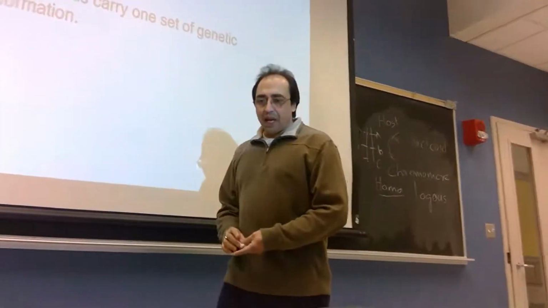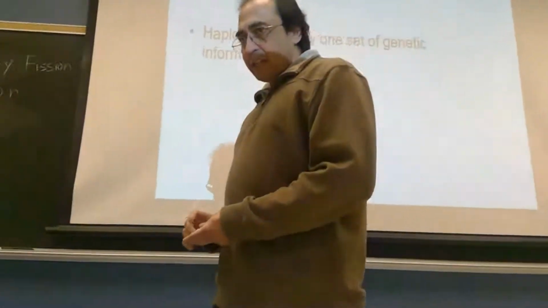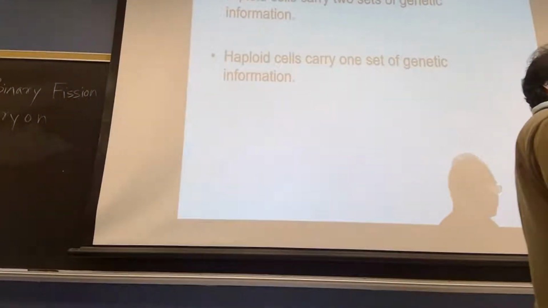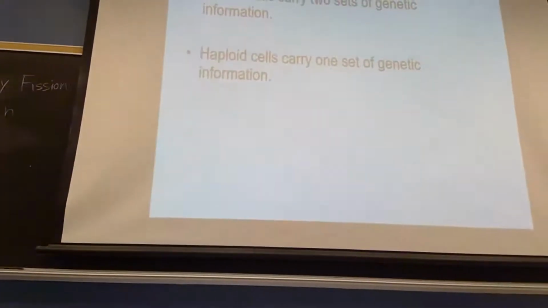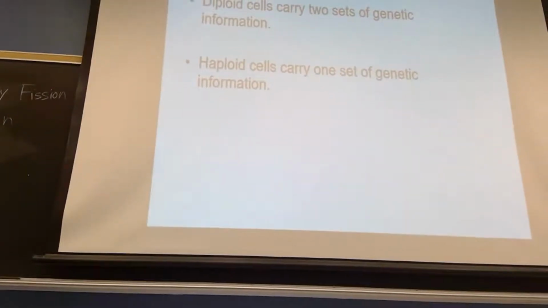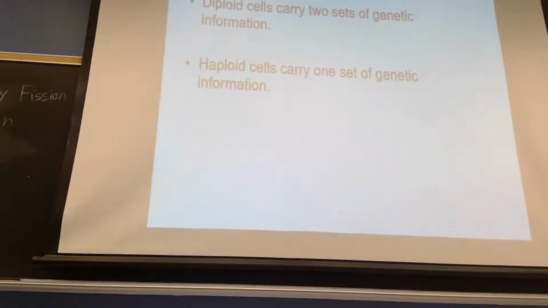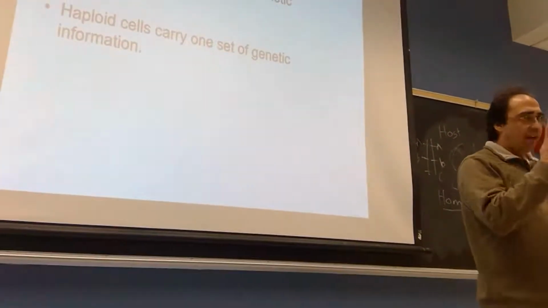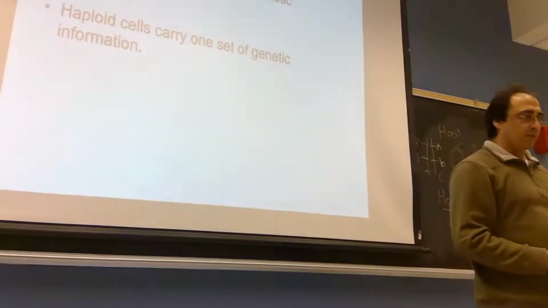Now, homologous pair, we have the diploid cells and haploid cells. What is diploid? What is haploid? Diploid means there are two sets of chromosomes. Di means two. Diploid means two sets of chromosomes, and haploid means half set of chromosome or one set of chromosome.